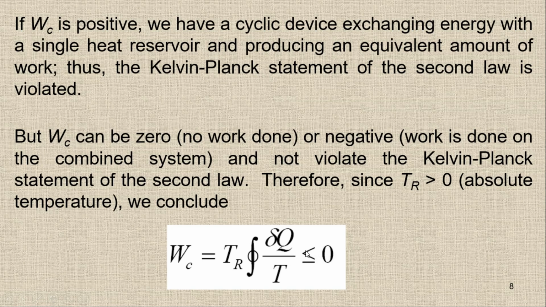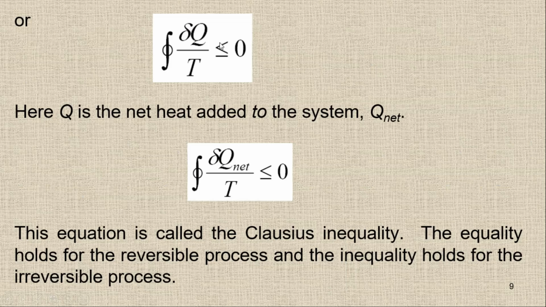It cannot be greater than 0. If it is greater than 0, then it is going to violate the Kelvin-Planck statement or the second law of thermodynamics. So this WC is less than or equal to 0, and we know that TR cannot be 0, because the absolute temperature should be greater than 0 for a thermal reservoir. So TR is greater than 0, and so we have this relationship.